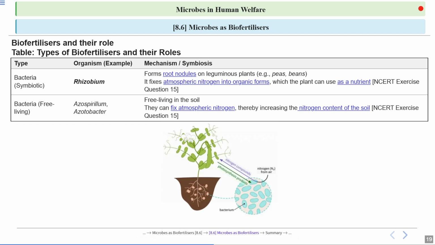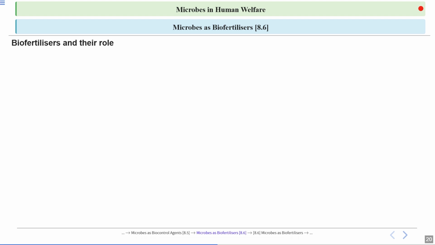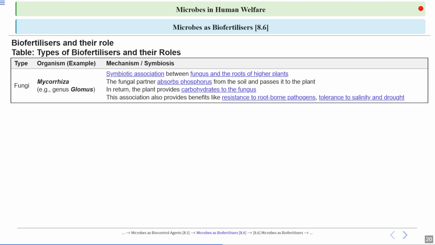Here you can see this is the bacteria growing in the roots of the leguminous plant. They are forming the root nodules here, and they are involved in atmospheric nitrogen fixation. The plant cannot absorb nitrogen directly from the atmosphere, so nitrogen is converted into a form that can be absorbed by the plants. Nitrogen is being made available to the plants. Clear?